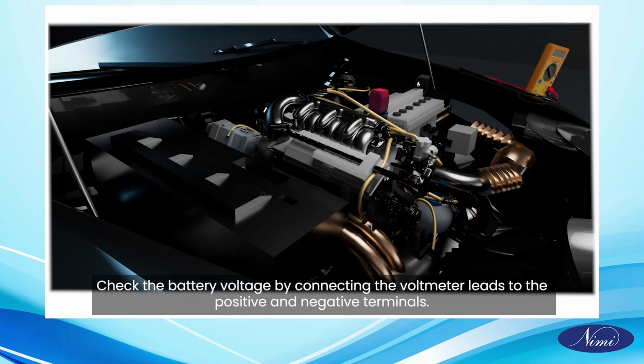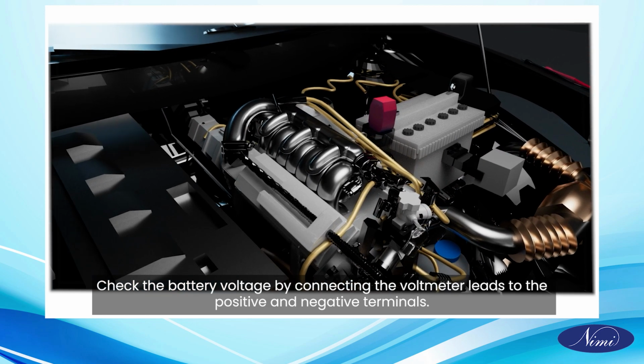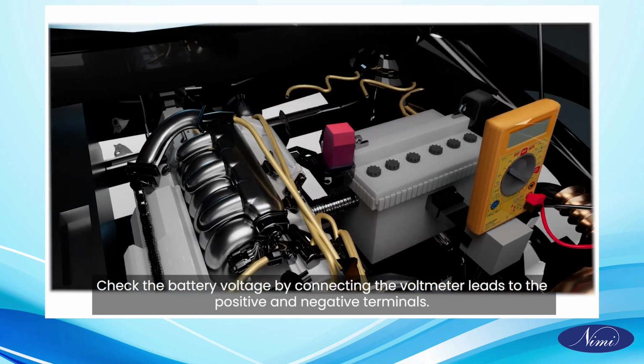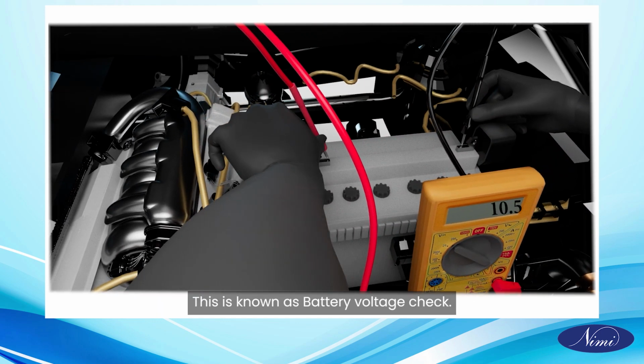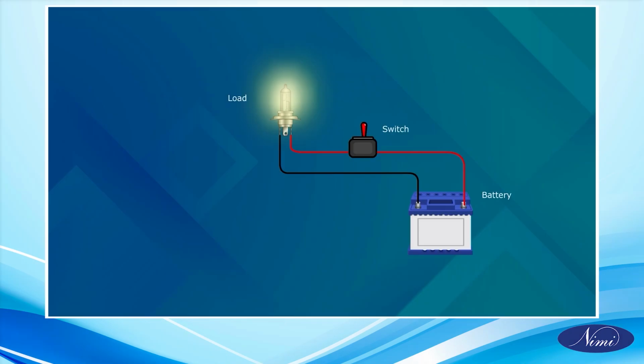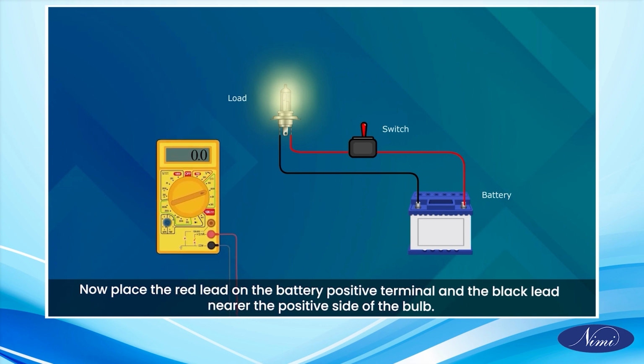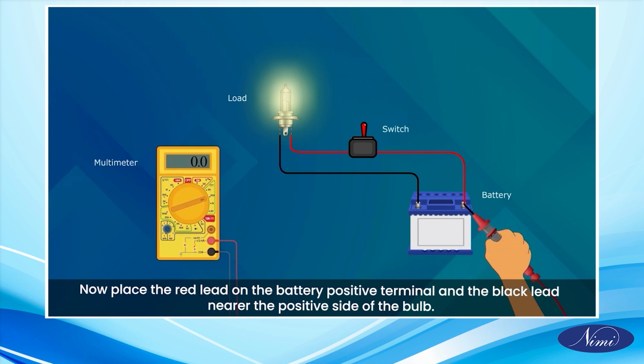Check the battery voltage by connecting the voltmeter leads to the positive and negative terminals. This is known as battery voltage check. Now, place the red lead on the battery positive terminal and the black lead nearer the positive side of the bulb.